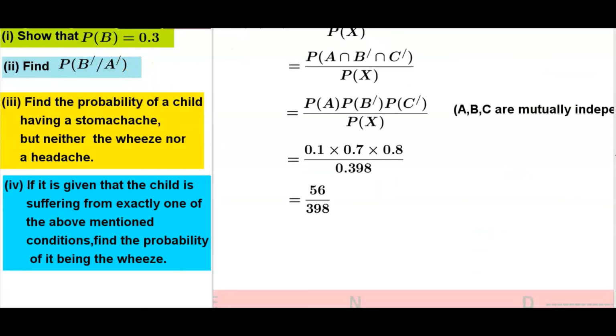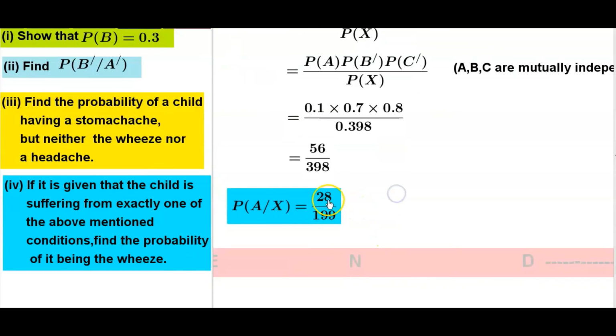When simplifying, 56 over 398, therefore 28 over 199. This is the answer for this last part.